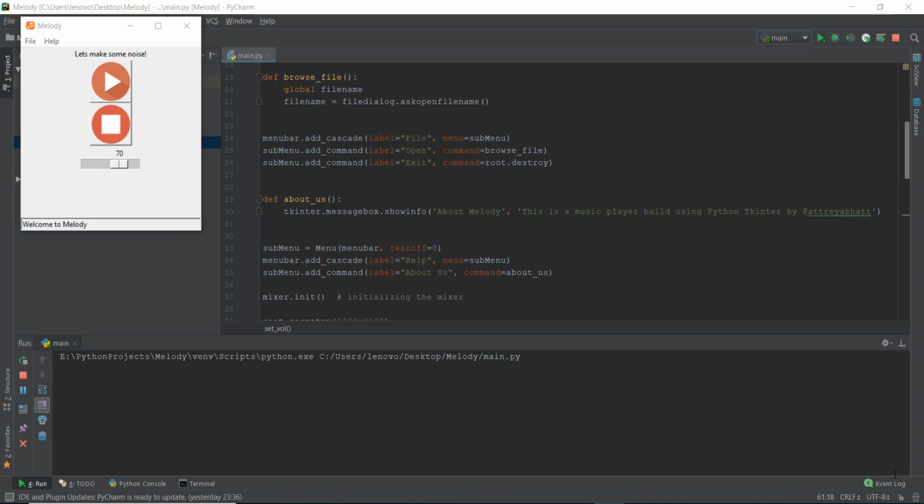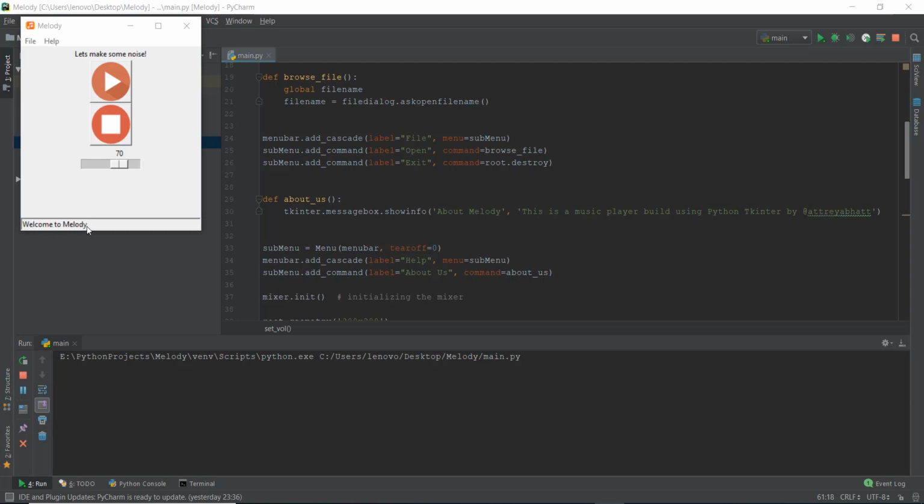So let's get on to day 12. But before we work out what we are going to make today, let's discuss what we did yesterday. Yesterday we created this cool status bar, not bad, huh? Which says welcome to melody. When we play the music, it says playing the music. Stop the music, it says stop the music.